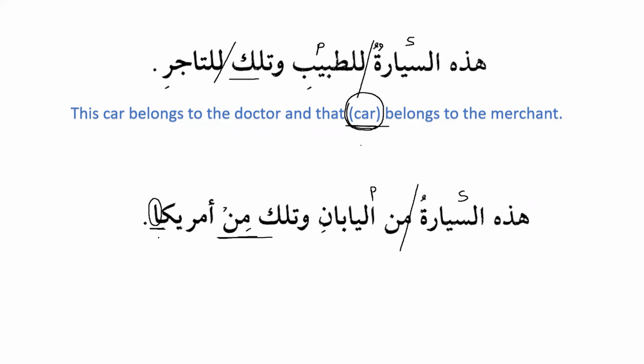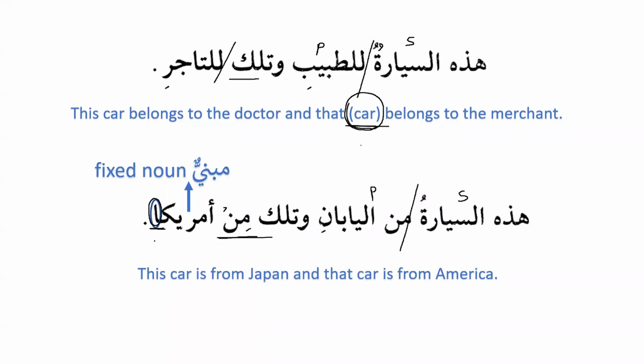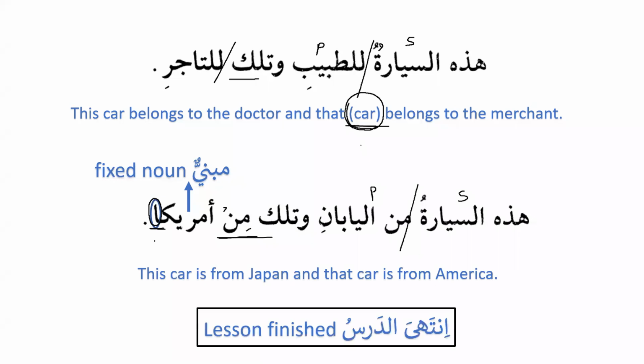However, this noun is fixed, meaning the ending will not change. So we cannot see the ending, but because of min, we know that this noun is majroor. Yes, because this is mabniyun, this noun is fixed. So we say wa tilka min amreeka, and that is from America. This car is from Japan, and that car is from America.